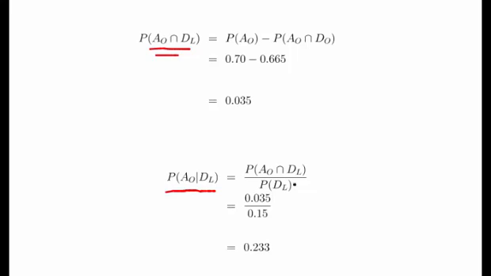Okay, using our conditional probability formula, 0.035 divided by 0.15 works out to be 0.233. So 23.3% of late departures will arrive on time. That's that part. I'm just going to set up for the next part.